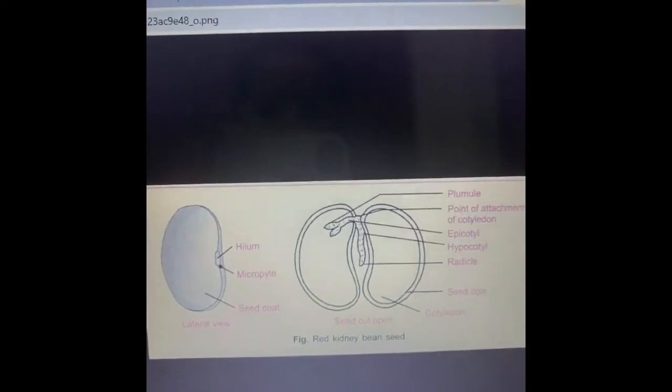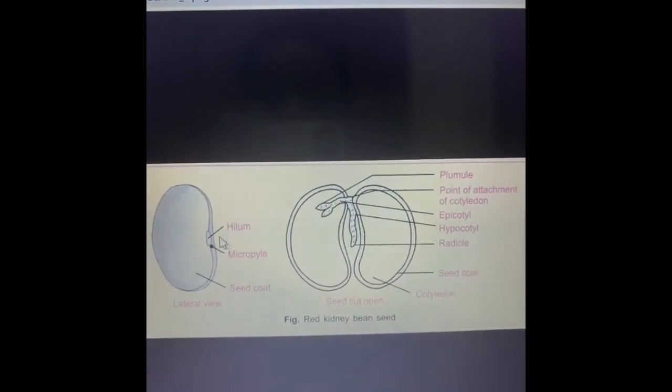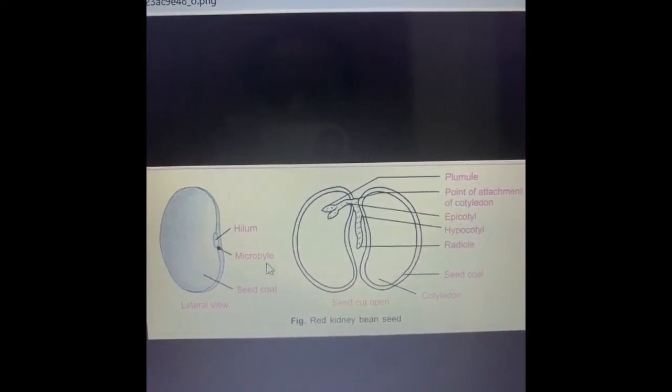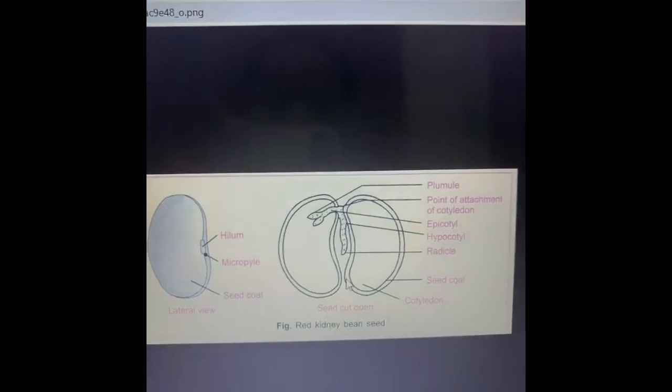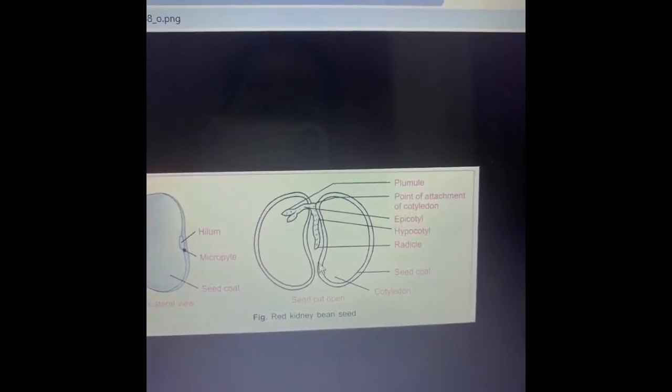Let's discuss the structure of the dicot seed as well as the monocot seed. Here is a picture of a kidney bean. Now this is the seed coat, the hilum, the micropyle, and over here you can see the two cotyledons.